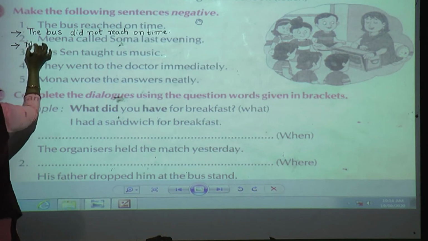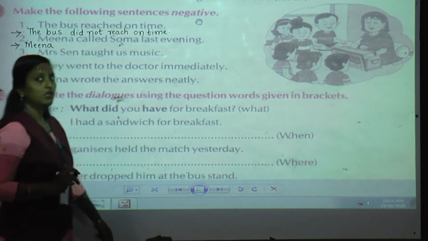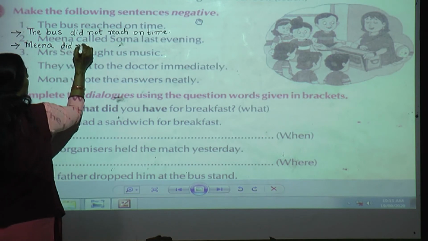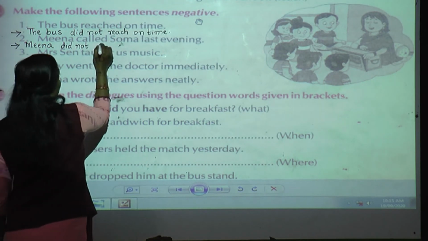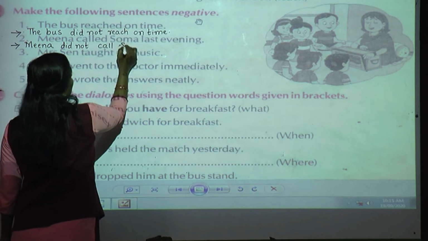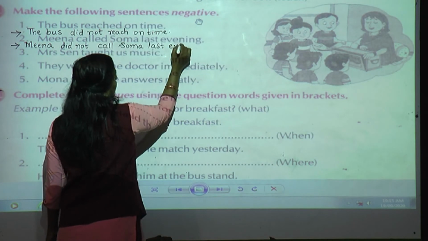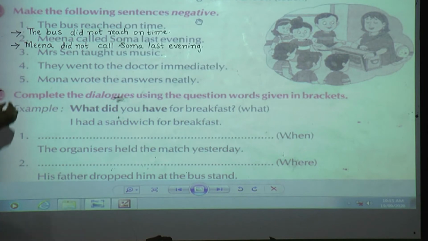Now next, Meena called Soma last evening. So after the subject I am going to write did not. Meena did not. What is the original form of the verb for called? Yes, call. Meena did not call Soma last evening. You have to be fast, write fast. You can write in small handwriting.